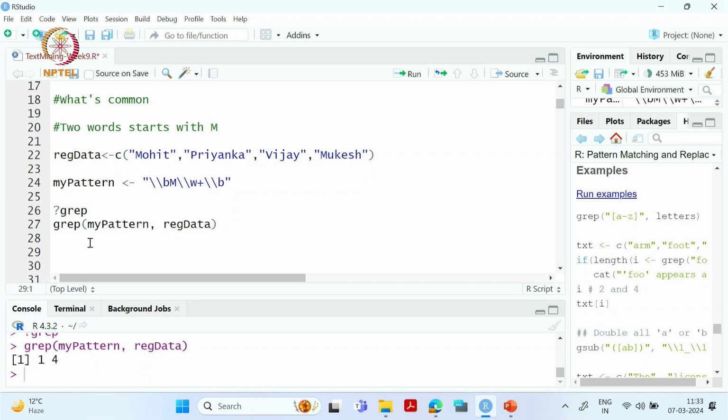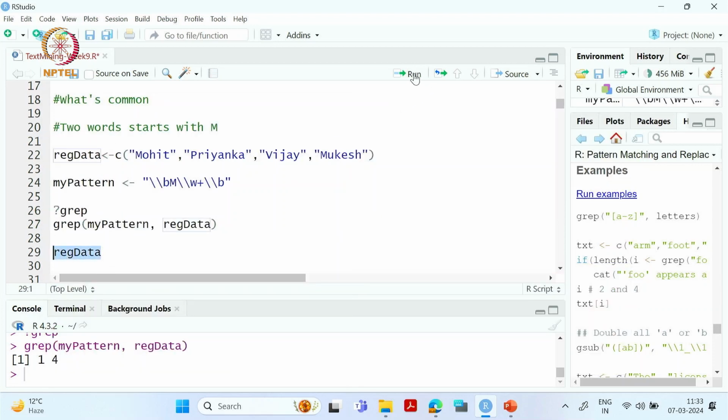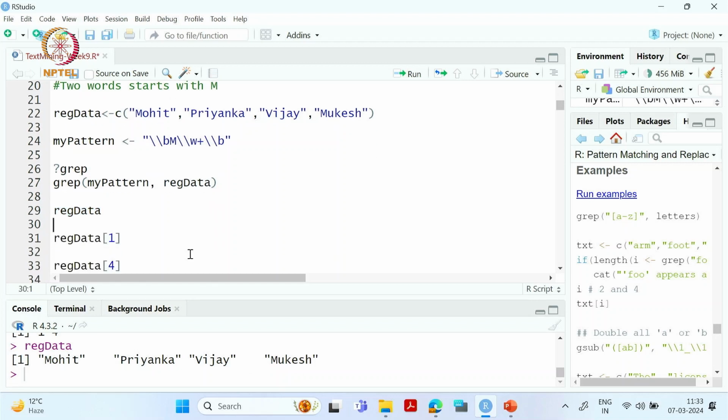If we see this reg data, this is our first location and this is our fourth location. And if we see the output, the first location is Mohit, and the fourth location is Mukesh. So it's matching our pattern. What was our pattern? That it starts with M, and after that any number of letters can come, and then the boundary should be closed. Okay. So our thing is done.